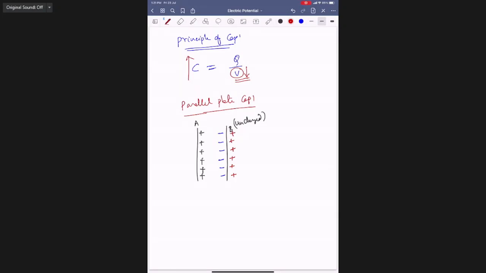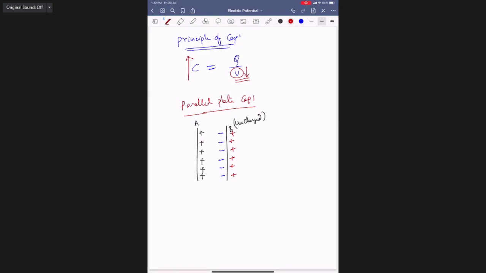The charges on B are redistributed such that the negative charge is accommodated on the nearer side of plate A, and the positive charges on the farther side of plate B.